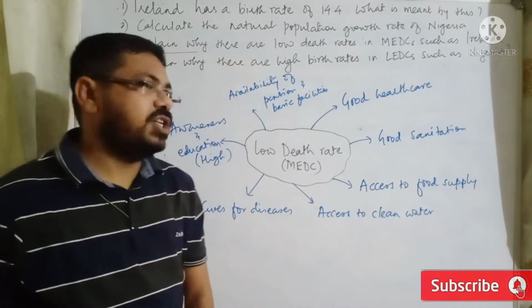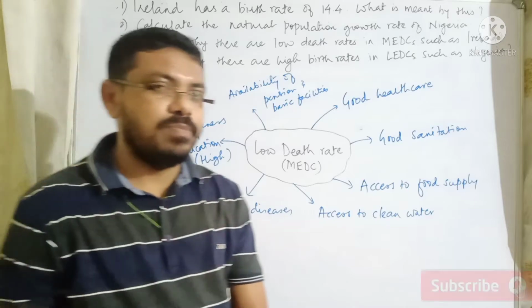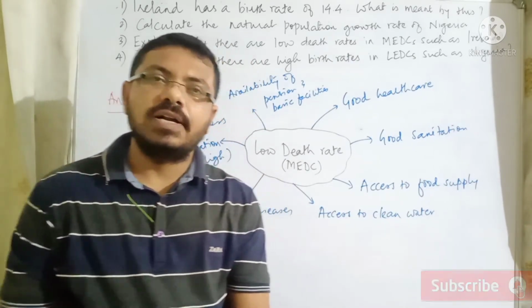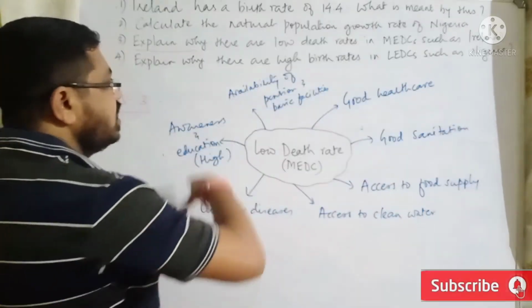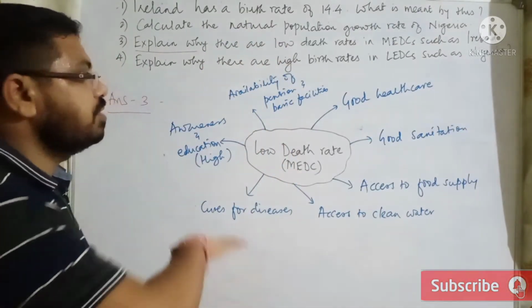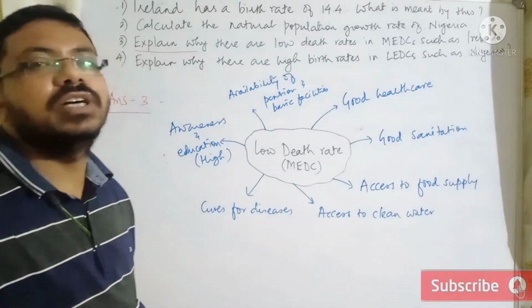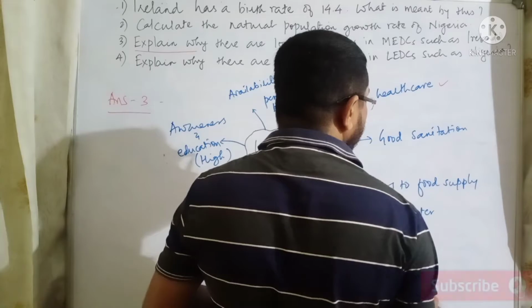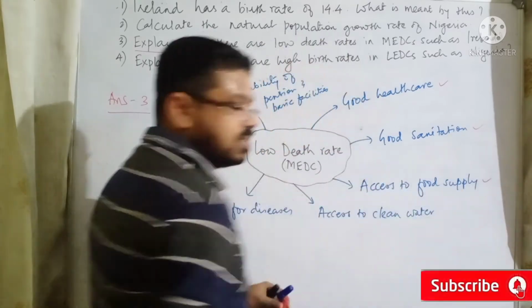And availability of pension and basic facilities to the old population, this will also directly affect the death rate, so death rate will remain low. Now out of all these, this is a 3-mark question, you don't need to mention all these ideas, you need to mention any 3. Okay, it depends on you what you are selecting, either this and this, right?